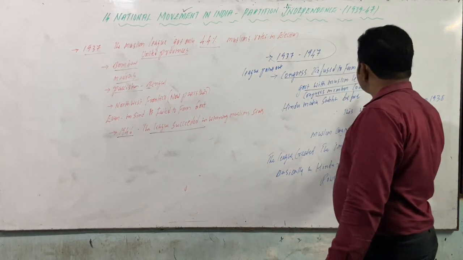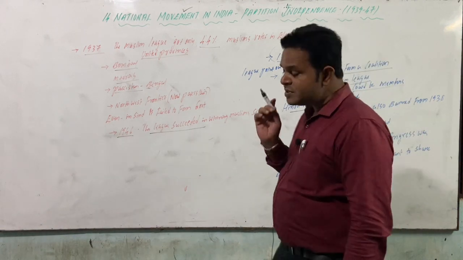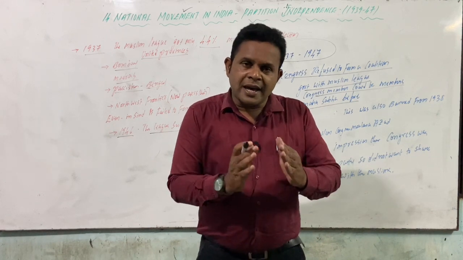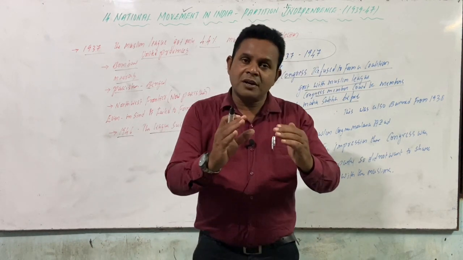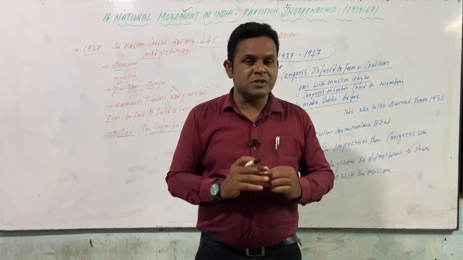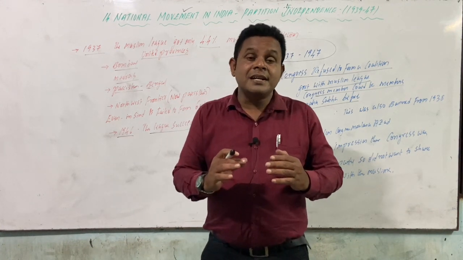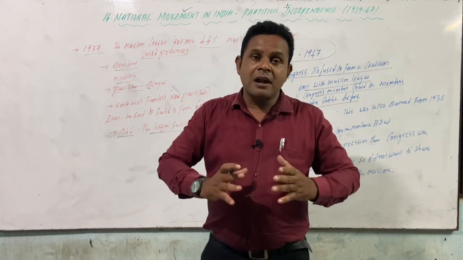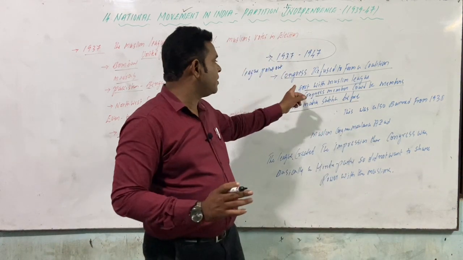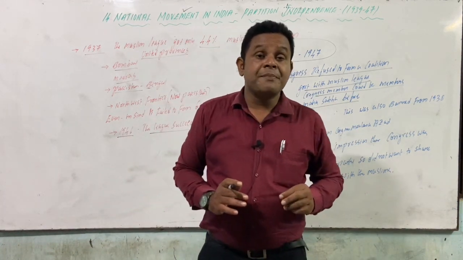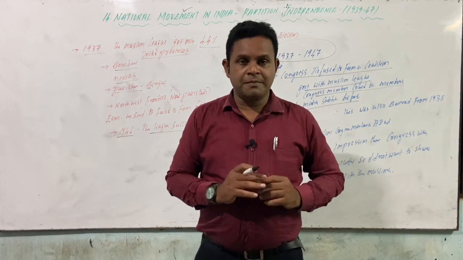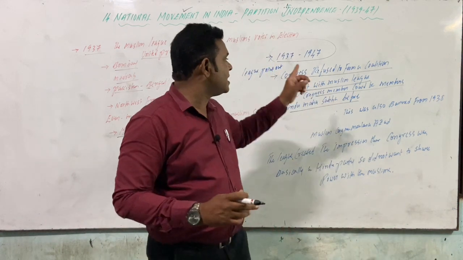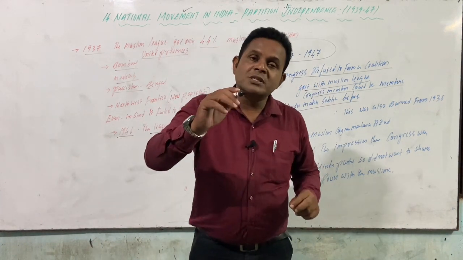Congress members could be members of the Hindu Mahasabha before. So what they are trying to reveal here is that in the early stage, in 1937, they got very few seats, like 4.4 percent. So when they got the fewest seats, they went and asked the Congress ministers, as we have very few seats, we want to form a coalition government with you. At that time, the Congress ministers banned it strictly. They did not allow them to form a coalition government. That's what the League was pointing out clearly.